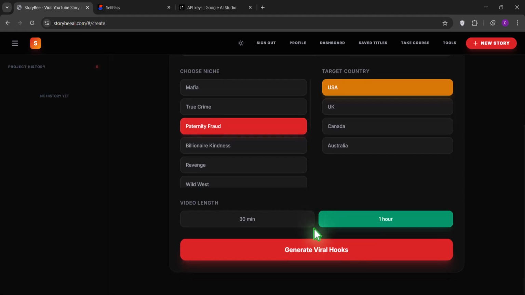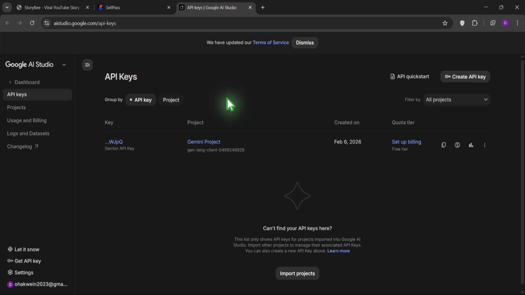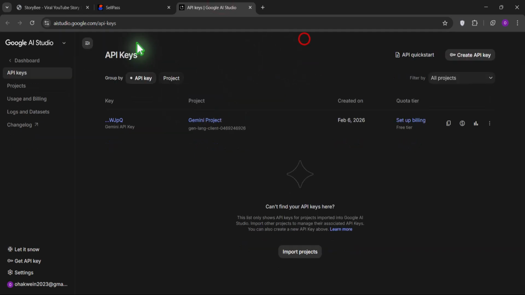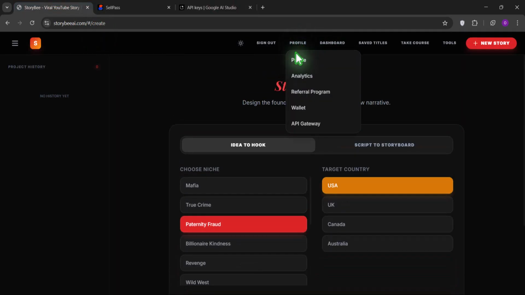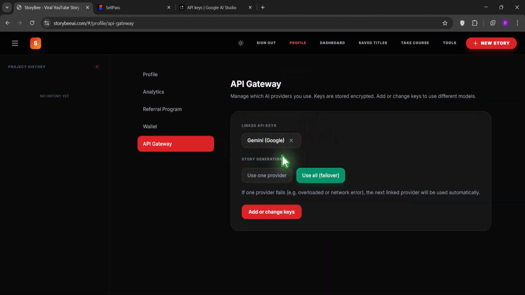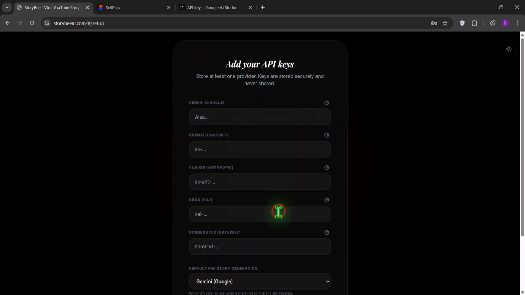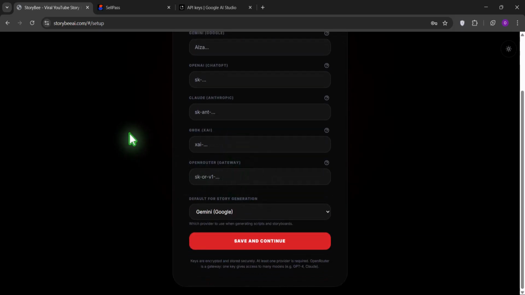Now, most times, if you click on generate viral hook, it will tell you that you have an error on your API key. Maybe you have consumed much of your API key. You come back to AI Studio or to the API key that you are using, get another API key and come back to your account here. Go to API gateway, and put in another API key by clicking on this place and putting any one that you want. At this point, I don't need to put any.